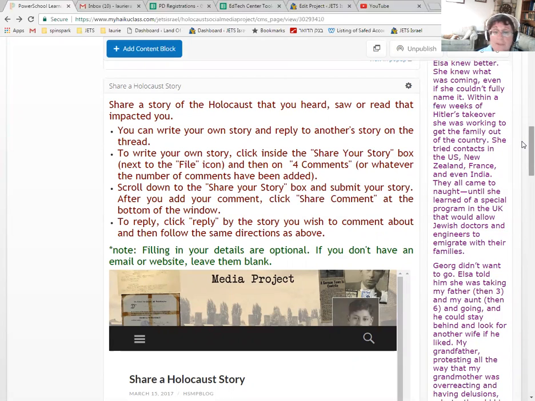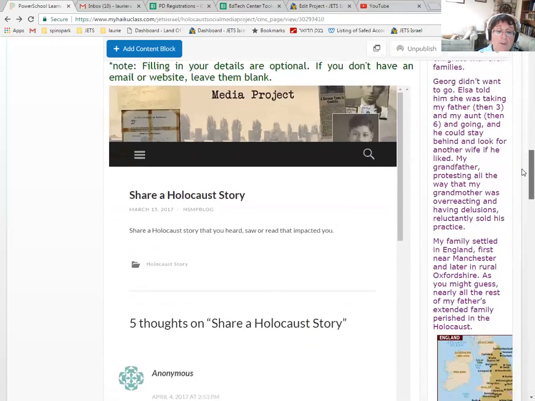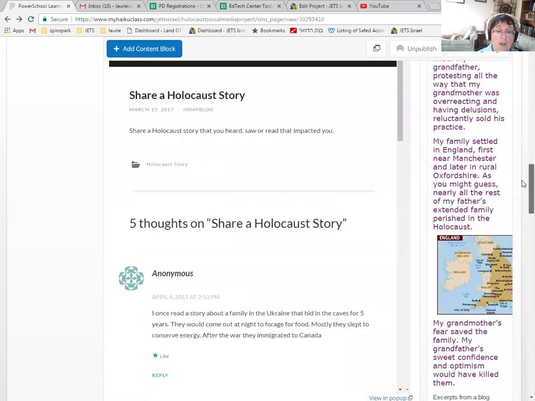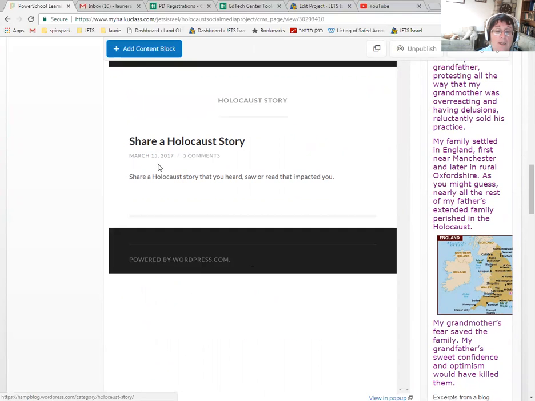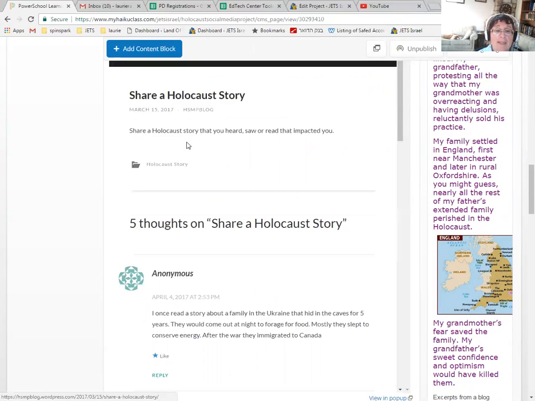In order for them to add their comment, they scroll down to where it says Share a Holocaust Story, and they click next to the file icon. Under here, they click Holocaust Story. And then up here it says share a Holocaust story, right above where it says the number of comments, and they can click on that one, and that takes them to the blog where different people have added their comments.